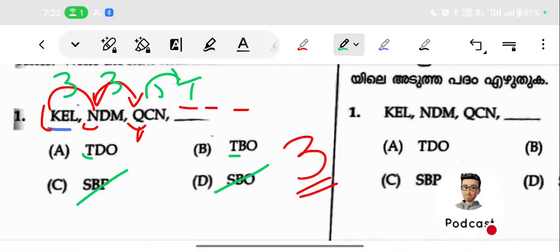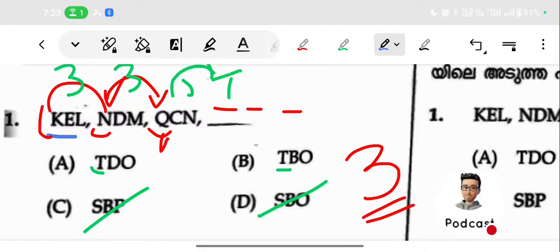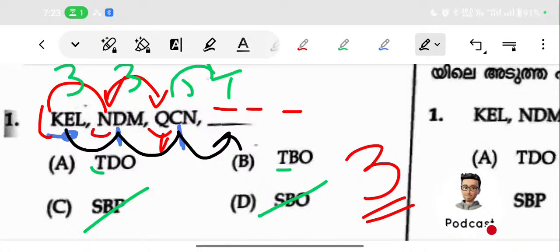Then we want to find the second letter. Manjima already said the answer, but anyway we are discussing it, maybe there are some people who didn't get the answer. Just consider the second letters: in the first term it is E, here it is D, here it is C. You can observe that E minus 1 is D, D minus 1 is C, so obviously next will be C minus 1, that is B, isn't it?